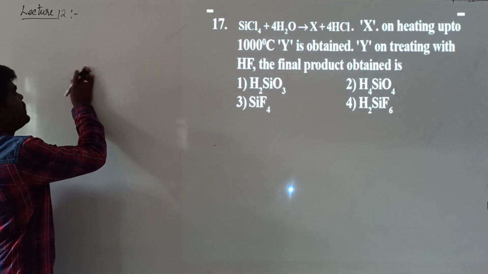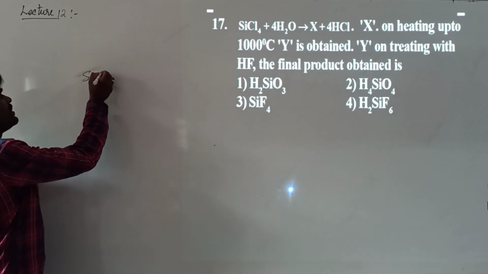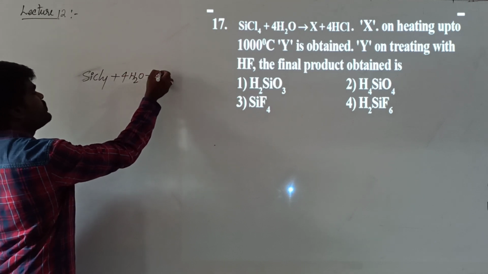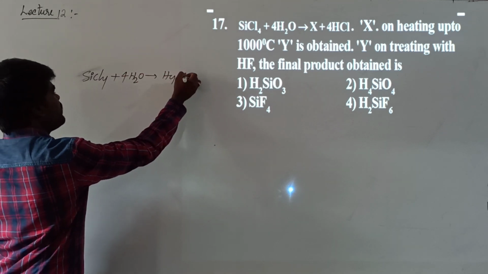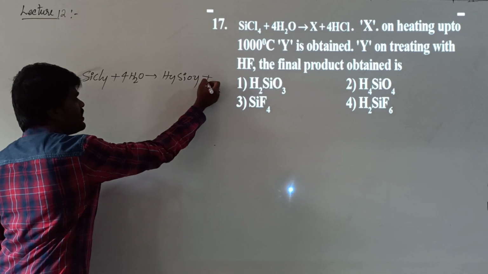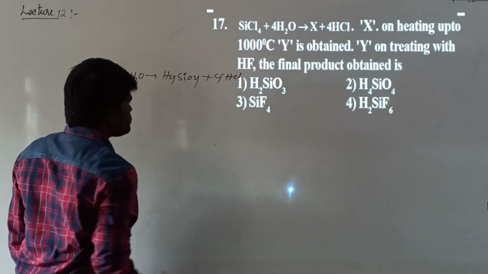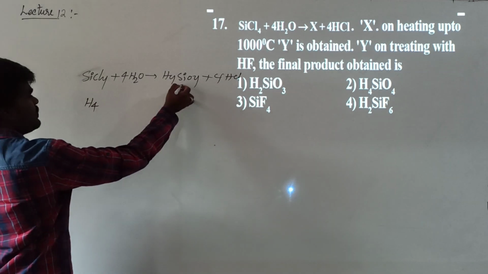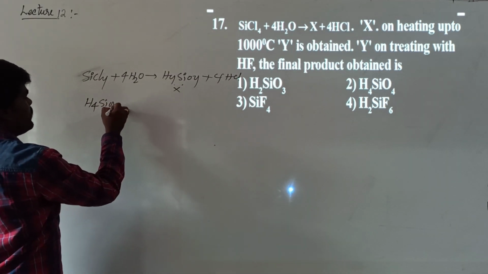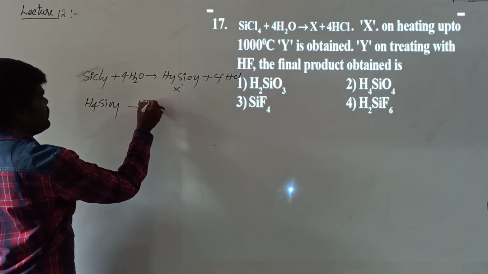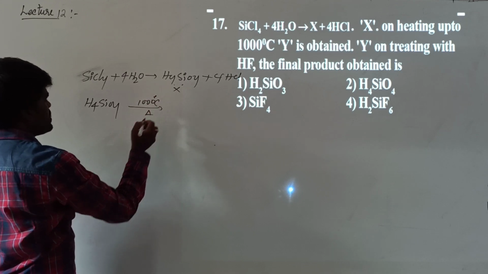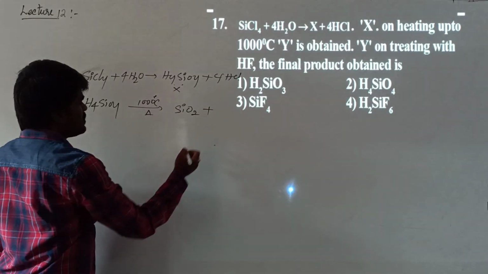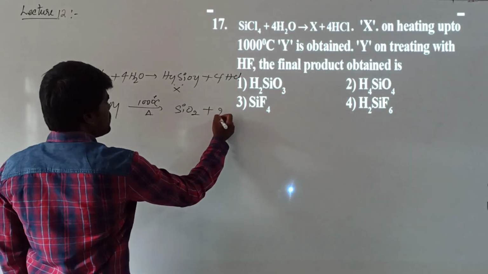What he has given is silicon tetrachloride. When treated with 4 moles of water, it forms H4SiO4, orthosilicic acid, plus 4 moles of HCl. When this orthosilicic acid is heated up to 1000 degrees Celsius, what happens? It will be converted into silicon dioxide plus 2 moles of water.